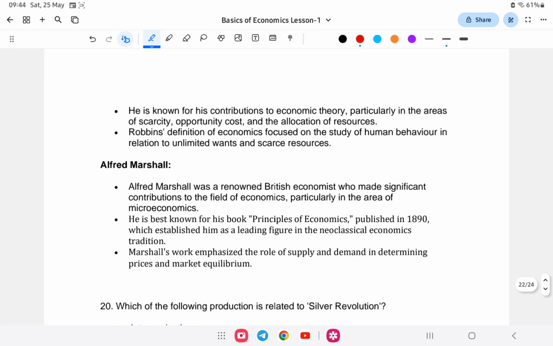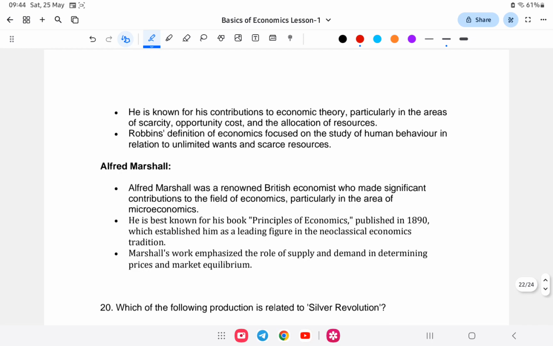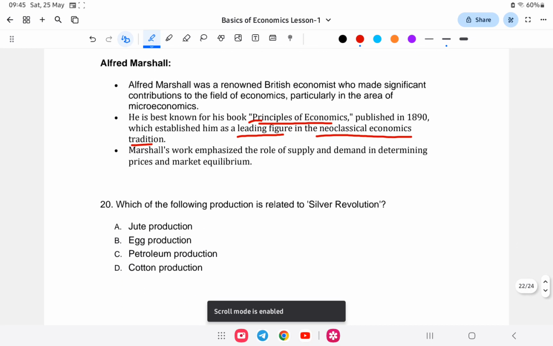And Alfred Marshall is known for his book The Principles of Economics, that established him as a leading figure in the neoclassical economics tradition. So these are some of the economists, but economics is the science of wealth. It was said by Mr. Adam Smith. Next, number 20.